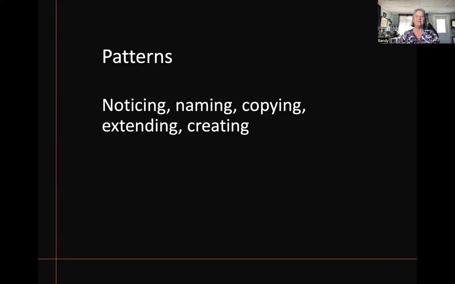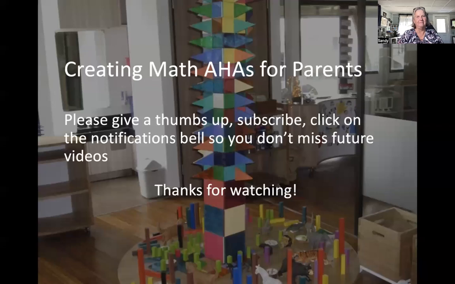We want them noticing them and naming them and copying them and extending them, and even seeing a pattern that might have been made with colored blocks, like a red-blue pattern, but then using fruit language to describe the pattern. Apple, banana, apple, banana. So they're still seeing red, blue, but they know they could use different language. They could substitute in again. They could use animal language, dog, cat, right? They understand that I could use other objects to represent a similar pattern.